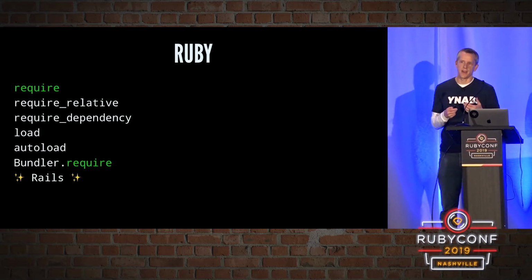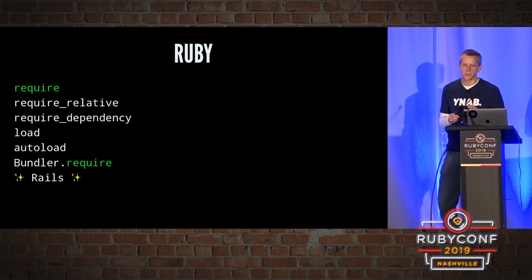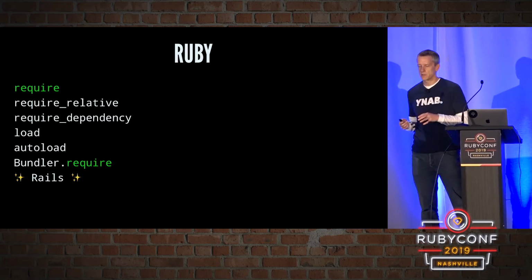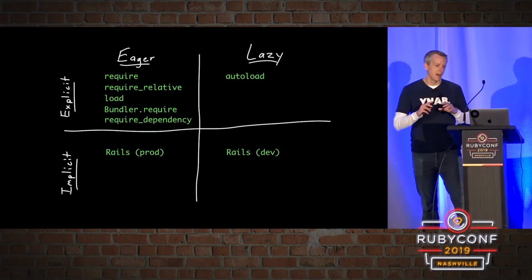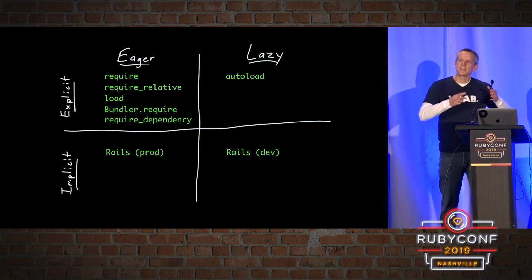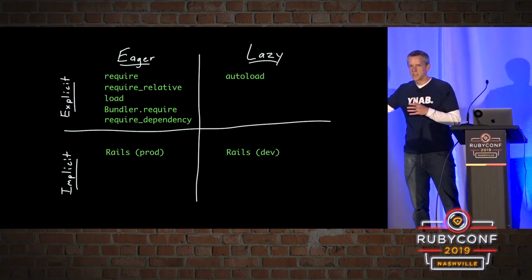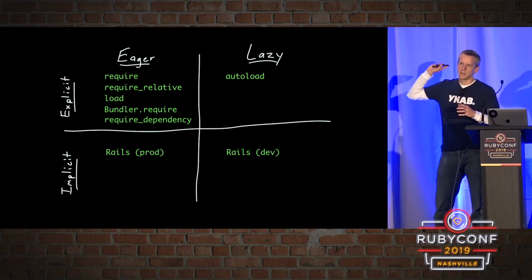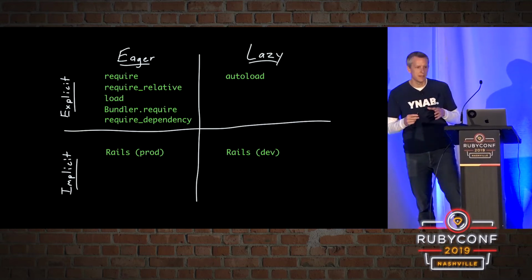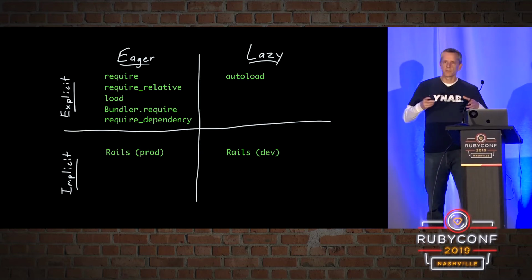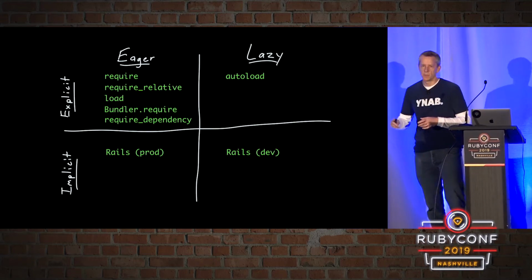As I dove into this stuff, I was blindsided by how little I knew about a lot of the nuances and the different techniques that were available to us. And as I was learning, I fit things into a mental model where we've got this matrix. On the left side, these are things that are eagerly loaded. That means when we tell Ruby we need this dependency, Ruby's going to go and get that dependency and evaluate it right when we ask it to. On the right side, we've got lazy loaded dependencies. These are dependencies where we tell Ruby we need a thing, but don't go get it yet. Go get it later, if you have to. And we'll see what that looks like.